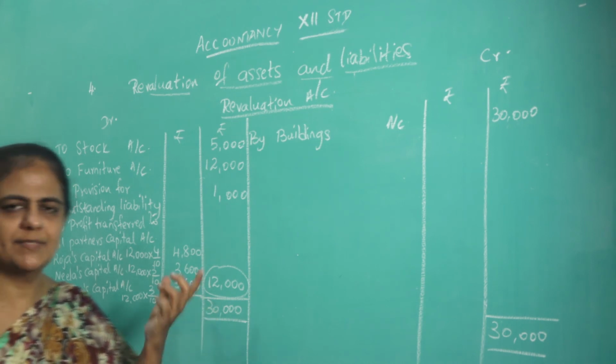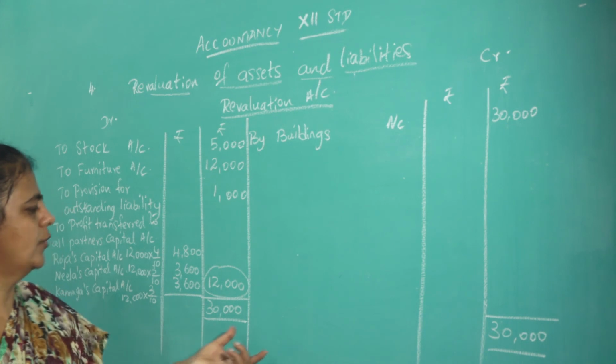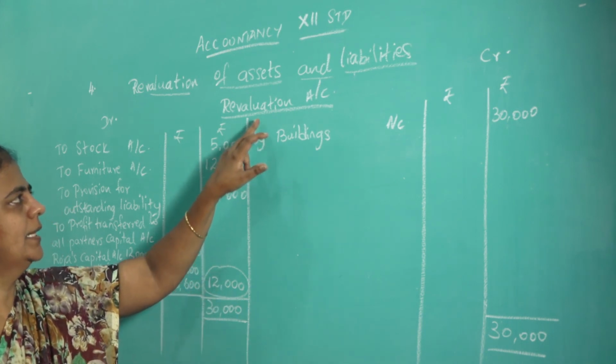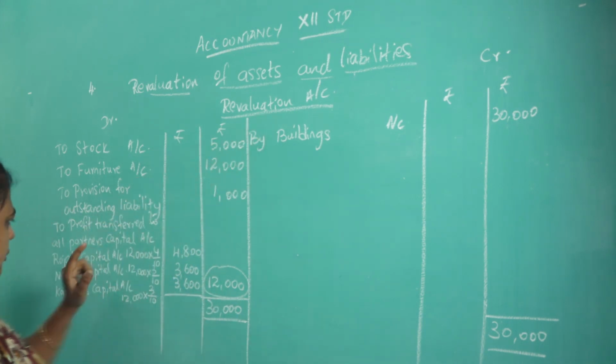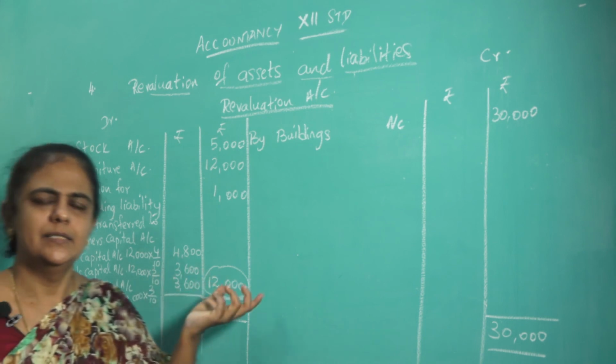Now you already left some space. So what you have to do? You have to write a journal for that. So what is the journal for that? See this and tell me. Revaluation account debit to Roja's capital account, to Neela's capital account, to Kanaga's capital account. So write the journal entry now.